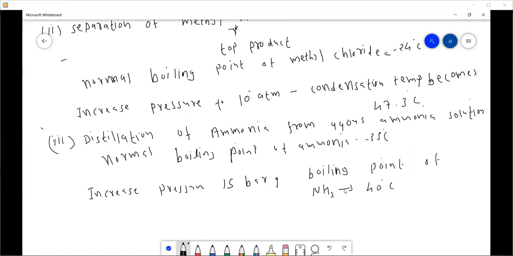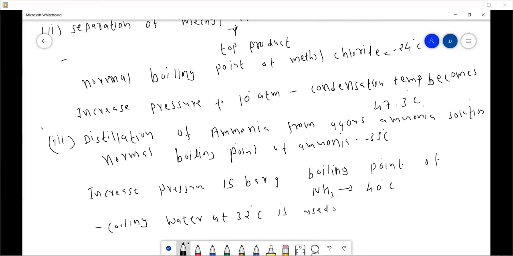So cooling water at 32 degrees centigrade is used. So this is how we can determine the operating pressure inside a distillation column.